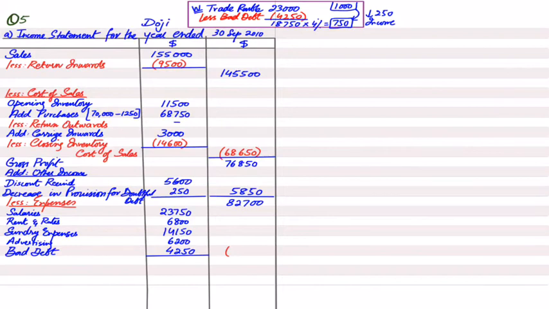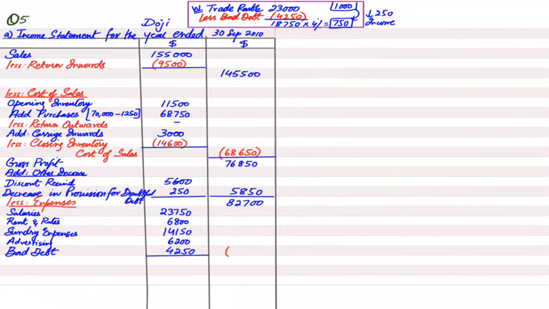Now there can be one more scenario. The scenario can be that rather than the examiner giving the bad debt in the notes, the bad debt has been given in the list. If the bad debt is given in the list, then the bad debt has already been charged. So therefore the bad debt would not be deducted here when calculating provision for doubtful debt. But the bad debt will always come in an expense, no matter whether it has been written off or needs to be written off.